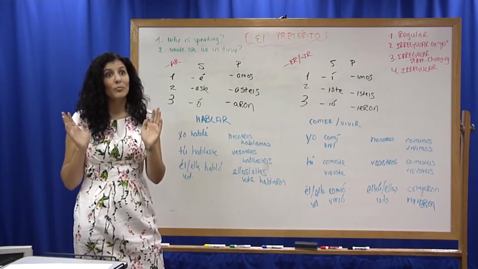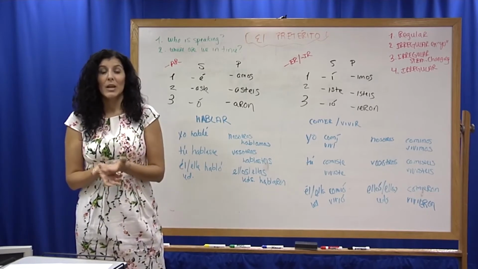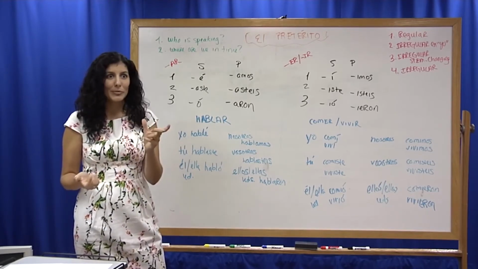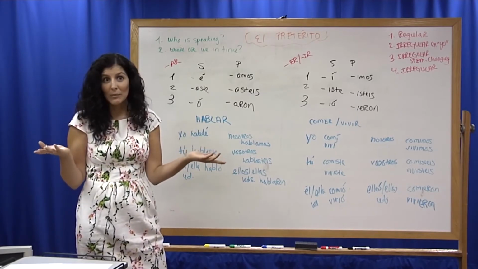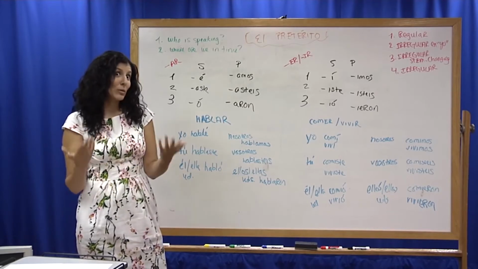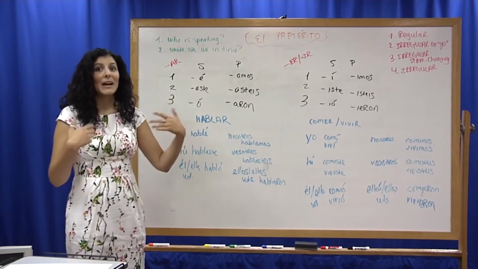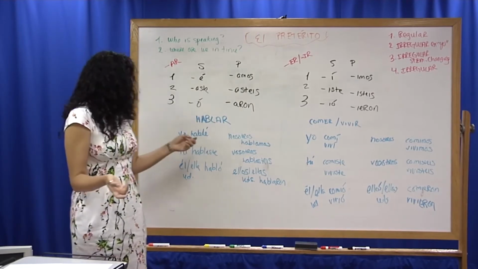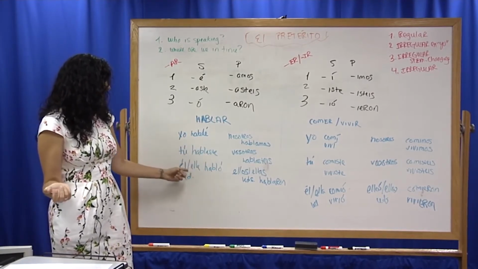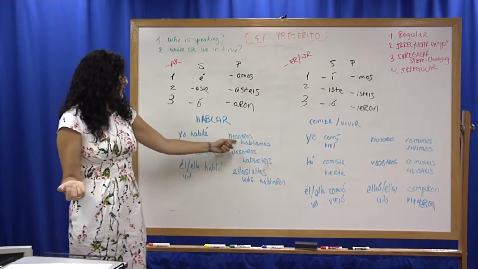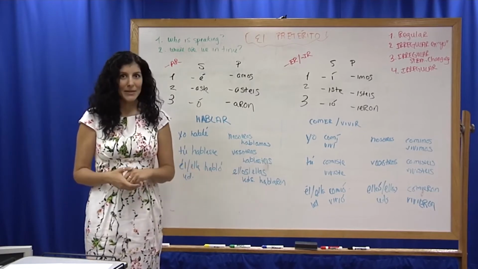So how might we do that in a verb conjugation? Remember that since we're talking about the regular preterites, what that means is the stem will remain regular. So we will conjugate them by using the regular root of the stem and then just tacking on the preterite ending, similar to how we would with the present. And in some ways, that should be old hat for you. Here are some examples. Hablar. Let's say I wanted to say I spoke. I would say, yo hablé. Tú hablaste. Él, ella, usted habló. Nosotros hablamos. Vosotros hablasteis. Ellos, ellas, ustedes hablaron.